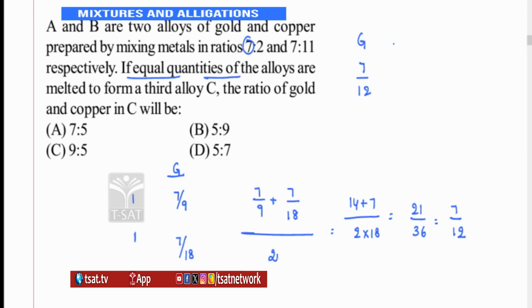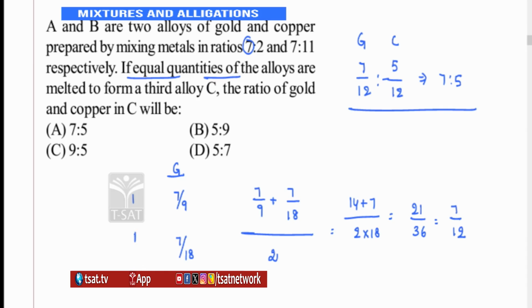Therefore copper should be what? 5 by 12. Remaining is copper, right? So what is the ratio? The ratio of gold and copper in the resulting mixture is 7:5. So here he says equal quantities of alloys are melted to form a third alloy C. That is the reason we have taken 1:1. Suppose you are mixing it in the ratio 1:2. If they say 1:2, instead of 1 and 1, you take 1:2 here. Therefore you get 1 as N1, N2 is 2.